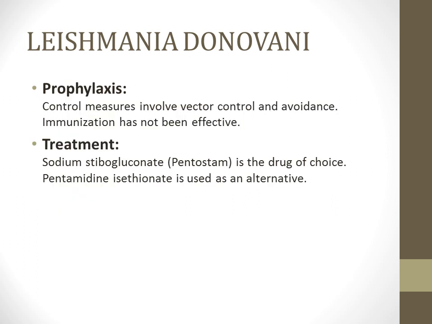Now how this Leishmania donovani infection can be controlled. The prophylaxis, the control measures involve vector control and avoidance, and immunization has not been effective. The treatment is sodium stibogluconate, the Pentostam, which is the characteristic drug of choice for the treatment of Leishmania donovani. The pentamidine isethionate is used as an alternative drug.